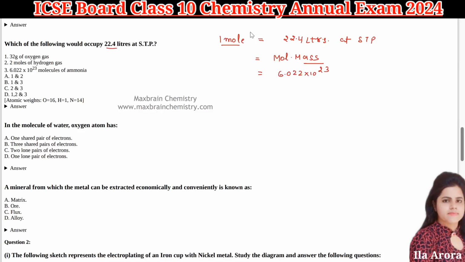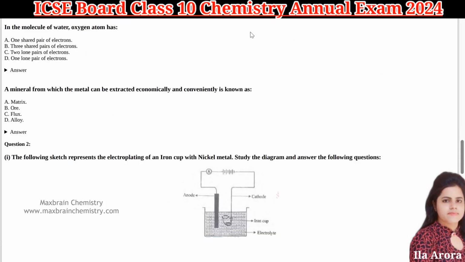So these are three forms, right? So first is in the form of mass. Oxygen gas means O2, that is why 16 into 2, 32. So it is correct. 2 moles of hydrogen gas, no. If they are saying 1, then it should be correct, but they are saying 2 mole. Then in option 3, correct, Avogadro number of molecules of ammonia. So 1 and 3 options are correct. Answer will be your B.